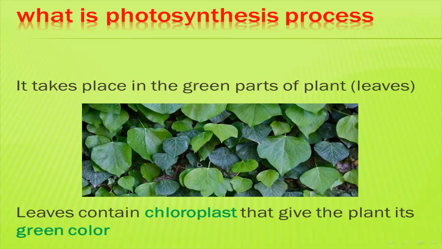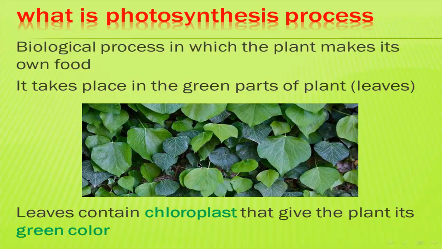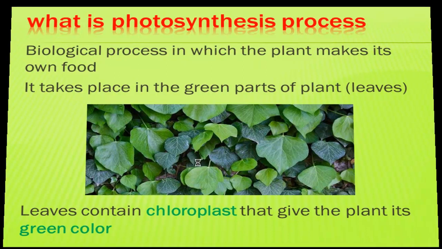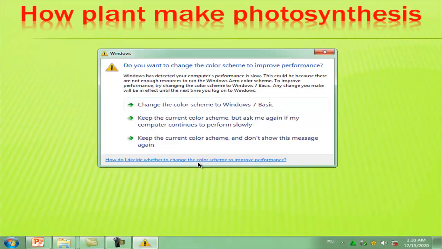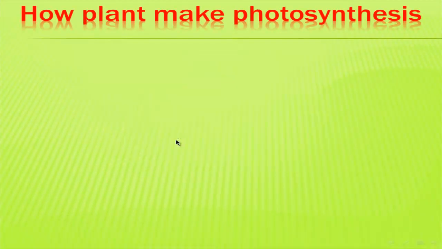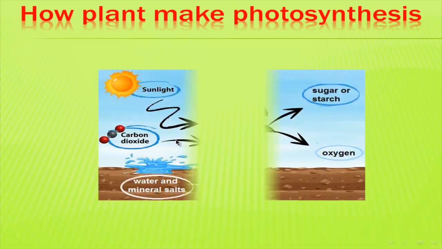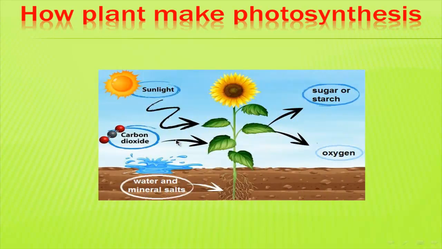So what is the photosynthesis process? It is a biological process in which the plant can make its food. How does this photosynthesis happen? Okay, this is the plant. The plant needs sunlight, carbon dioxide, water, and mineral salt to grow.